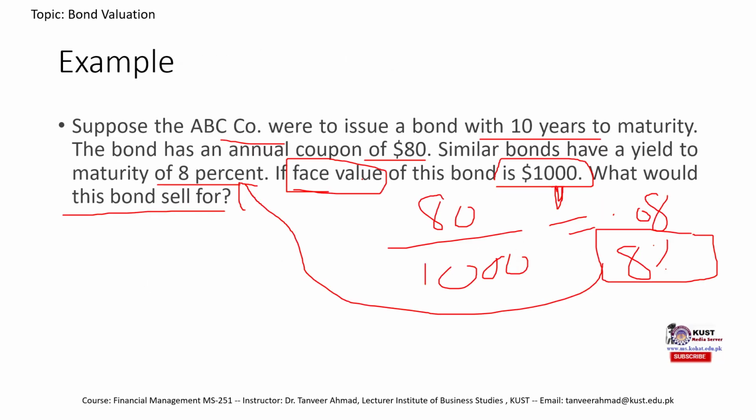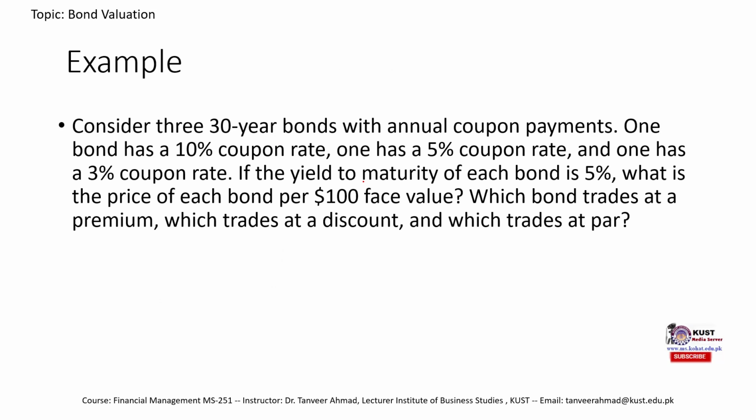So let's have an example. Now consider 30 year bonds. There are 3 bonds, they all mature in 30 years with an annual coupon. One bond has a coupon of 10%, another one 5%, and the last one 3%. If the yield to maturity of each bond is 5%, what is the price of each bond per $100 face? If the face value is $100, then we need to find the intrinsic value.